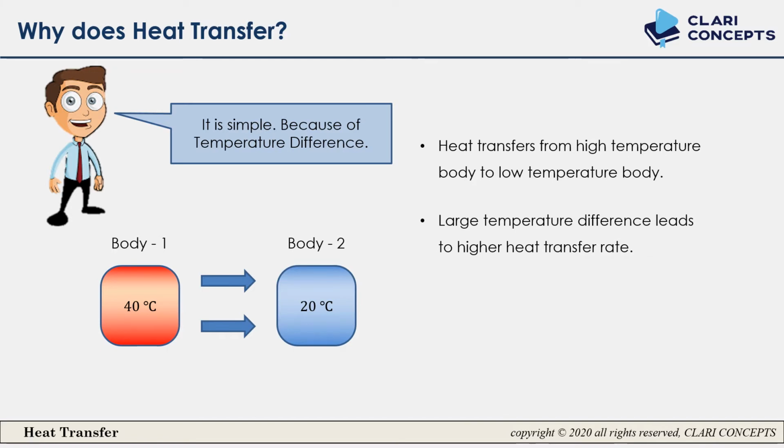Consider two cases. In the first case, one body is at 400 degrees Celsius and the second is at 20 degrees Celsius. On the other hand, in case 2, one body is at 20 degrees Celsius and the second is at 19 degrees Celsius. Can you compare the heat transfer rate? In case 1, definitely the heat transfer rate will be much higher compared to 20 and 19, right? So if the temperature difference is larger, the heat transfer rate will be higher.